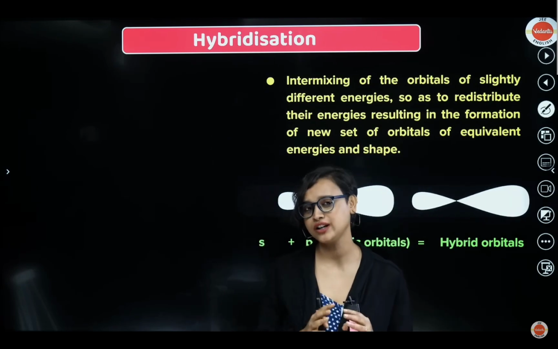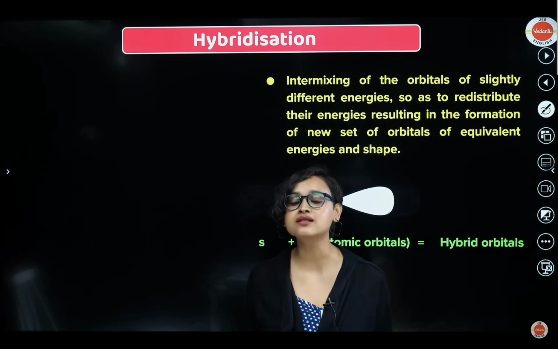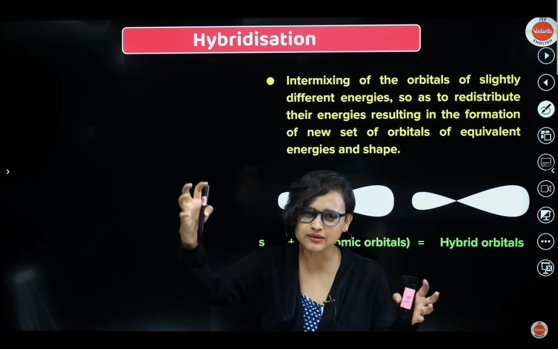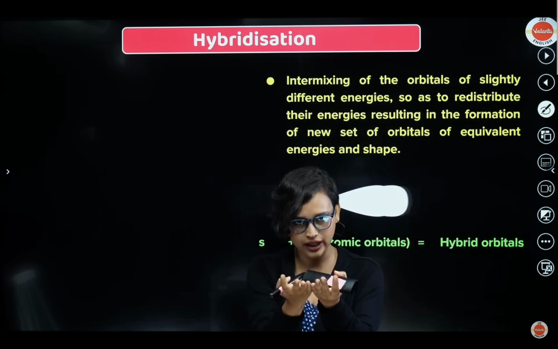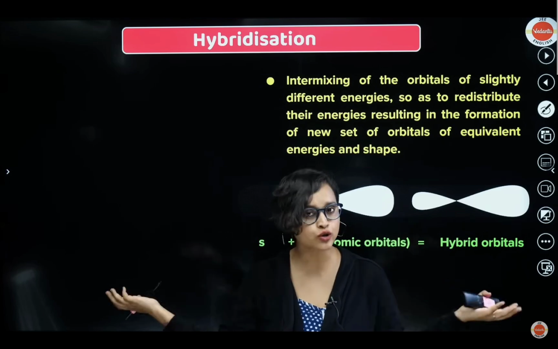Here, obviously, we are not mixing dog and wolf, cabbage and broccoli, or rose and jasmine. Here we are mixing orbitals. The d orbital has more energy, the p orbital has less energy, the s has even less energy, right? How about we bring all of them together? They have slightly different energies, so we are intermixing them all together.